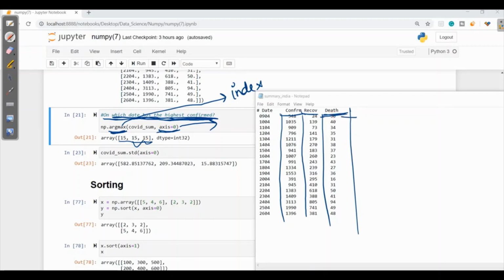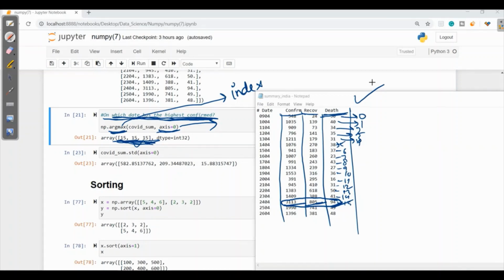From 0 to 15, we can see that on the 15th index, it has the highest confirmed rate, recovered rate and death rate. That's why it has given the answer 15 index as per this summary underscore India.